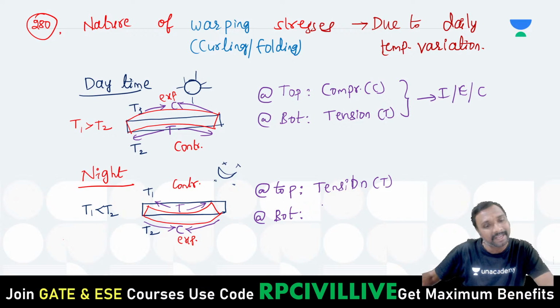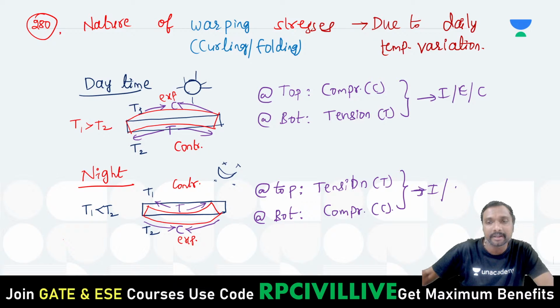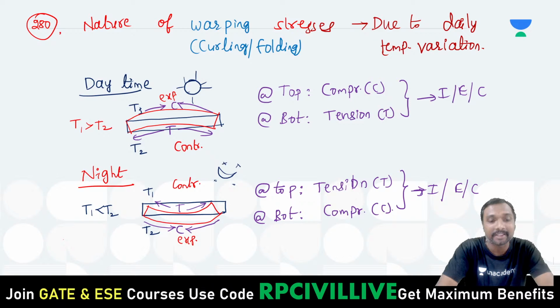Bottom, higher temperature, expansion. That expansion will be resisted by which one? This expansion will be resisted by compression, you can say, right? Compression, you can see if you just observe it, isn't it? This is for the interior, edge as well as corner, right?